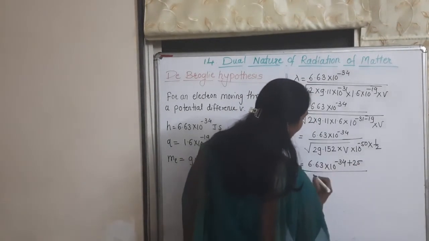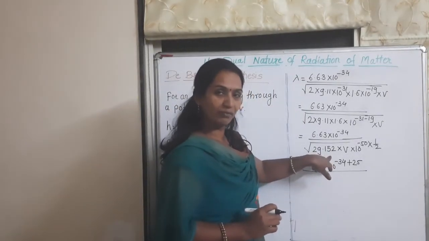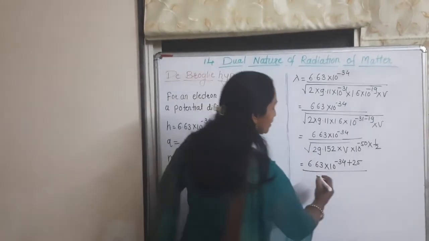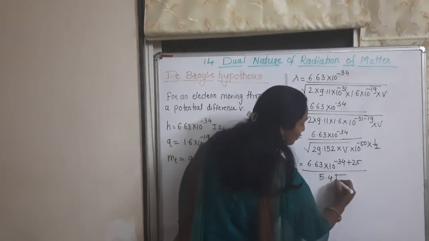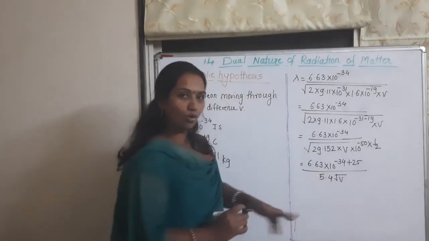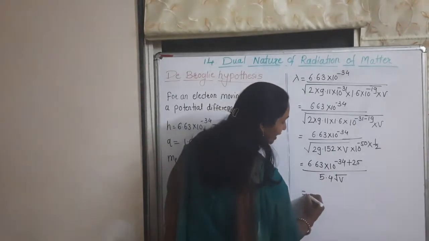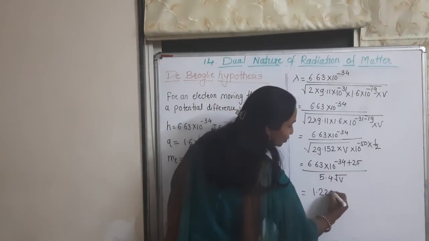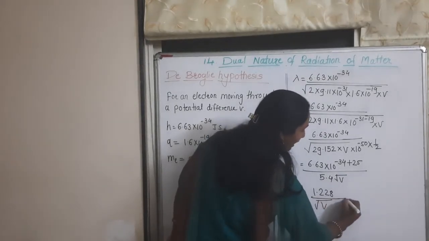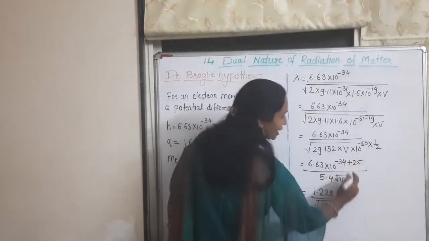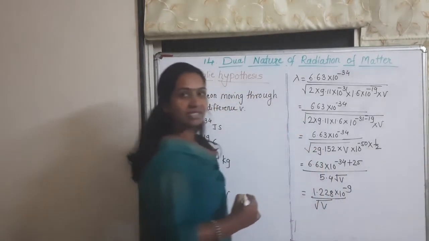The square root of 29.152 is equal to 5.4, so we have 5.4 times the square root of V. After division we get 1.228 upon the square root of V, and minus 34 plus 25 gives minus 9, so we use 10 raised to minus 9.